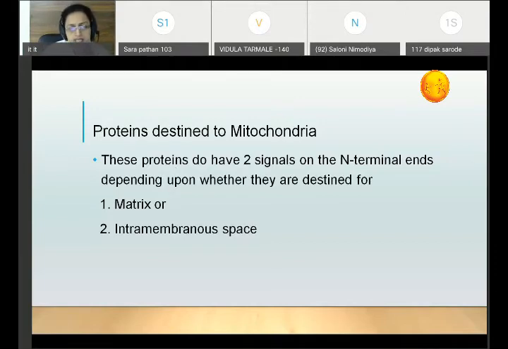So whatever proteins are now synthesized completely within the cell by translation, in that particular form these proteins will be destined to go to the matrix, or a few proteins are destined to go to the intermembrane space, and these are also certain enzymes. These can be enzymes required for various metabolic reactions to occur within the matrix, and they have these two different signals for these two different destinations.